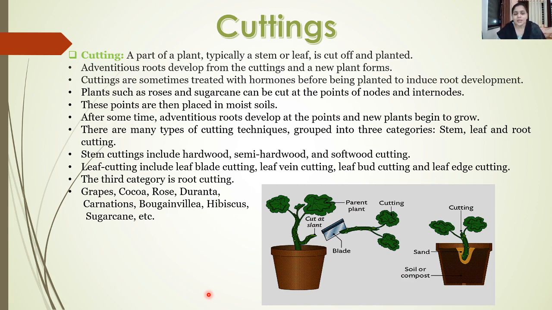The third category is the root cutting, wherein a part of the root is cut and sown at some other place. Popular examples of cuttings are grapes, cocoa, rose, duranta, carnations, bougainvillea, hibiscus, sugarcane, etc. So this is a simple method where we just have to cut a branch from the mother plant, in case of stem, root, or the leaf.